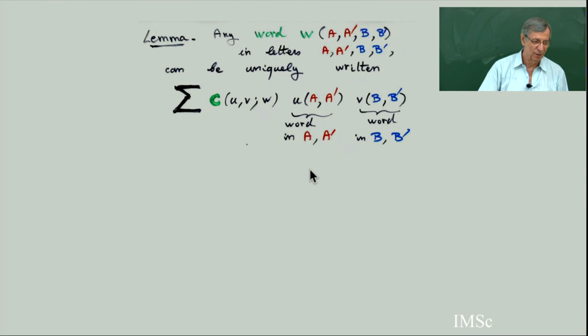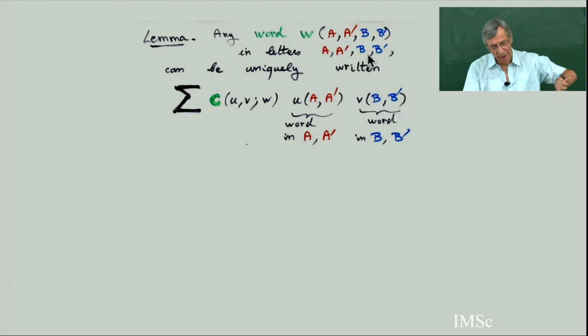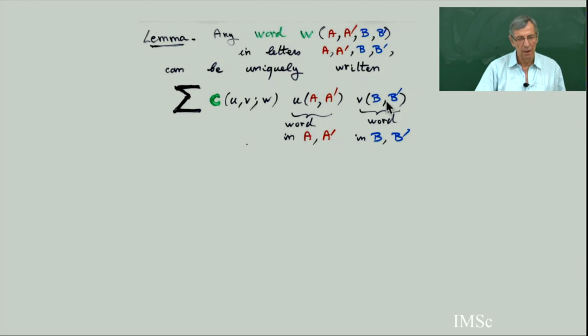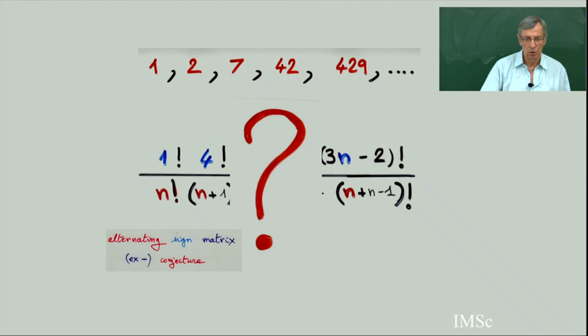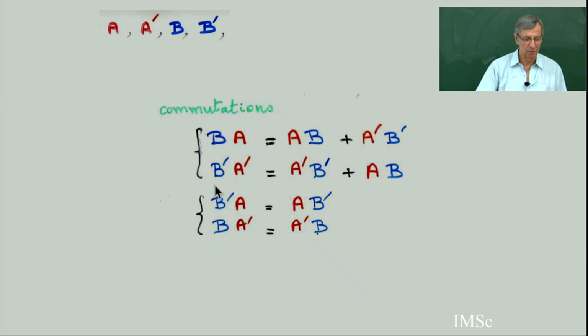If you take any word in the 4 letters A, B, A prime, B prime, then you can put all the red letters on the left, all the blue letters on the right, and you get a polynomial in this word in red. No, the A primes don't commute. It's a word in the end. The only commutation is this. So the red letters will be the free monoid in the red letters, A prime. The blue letters will remain a free monoid with no commutation, but between the blue and the red, there exists some commutation.